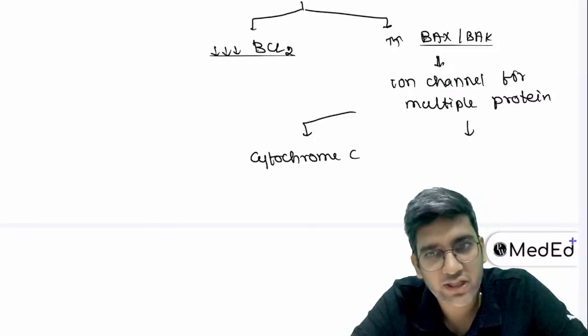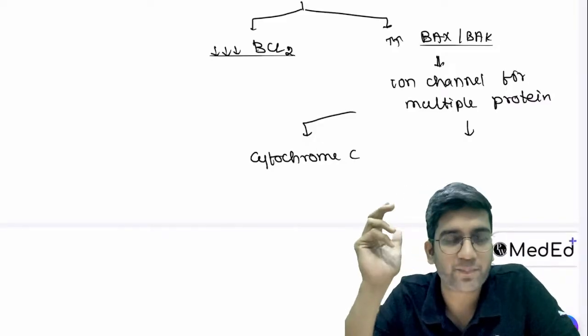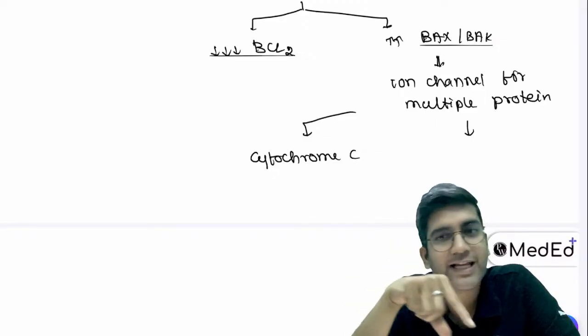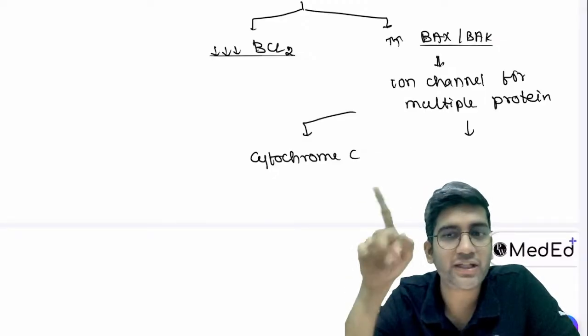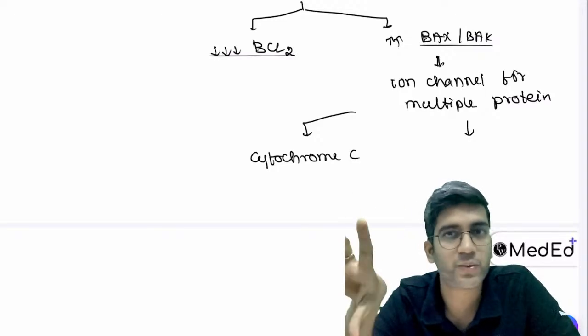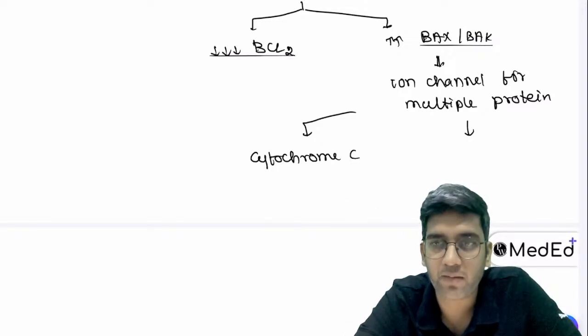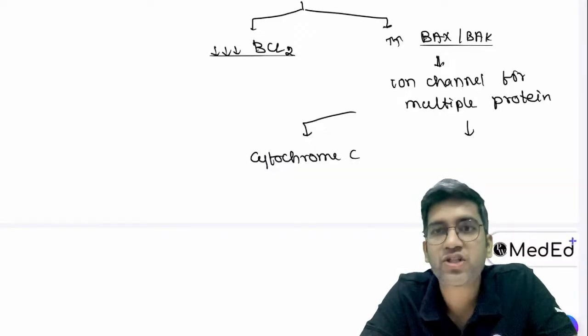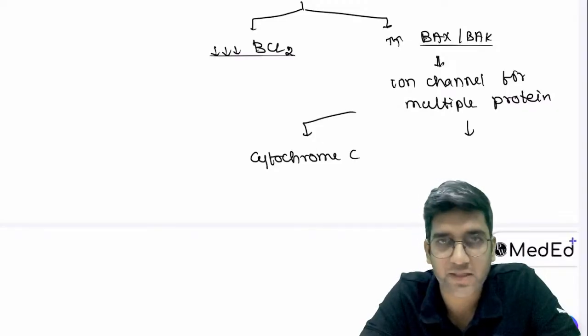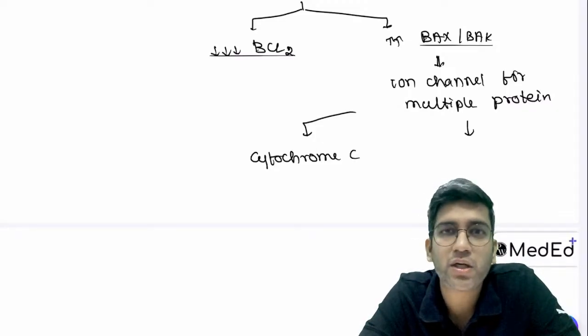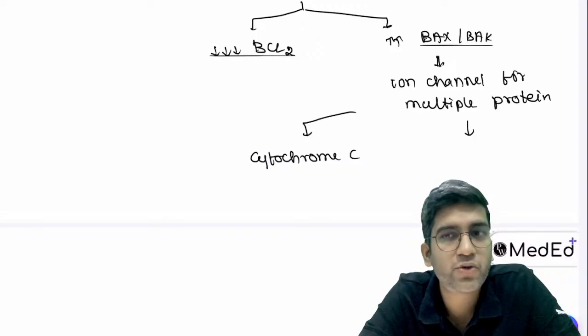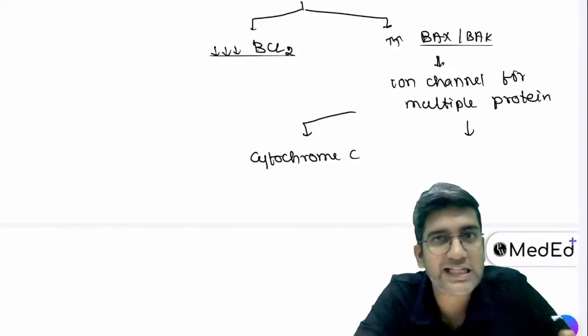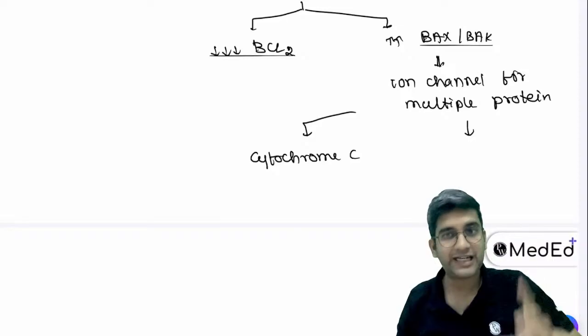Bhavna, the reason they should destroy BCL2 is that BCL2 is the guy which is blocking the exit. If it is there, cytochrome C cannot come outside. Only when cytochrome C comes outside will the cell die, right? That's why it is important. Fine. Okay, perfect. Now I said multiple things. One of them is cytochrome C, which comes outside. If cytochrome C is outside of the mitochondria and comes into the cytoplasm, can the mitochondria produce ATP anymore? Will it produce ATP anymore? It will not. If the mitochondria does not produce ATP, can I say the cell is going towards cell death? It is, right? That's the exact mechanism that happens, right?